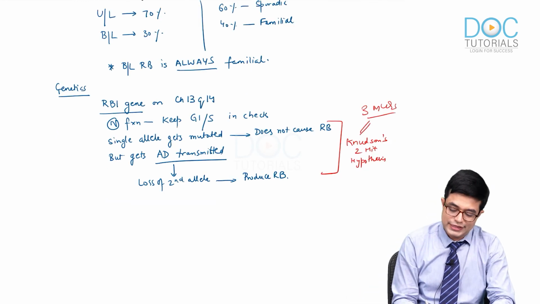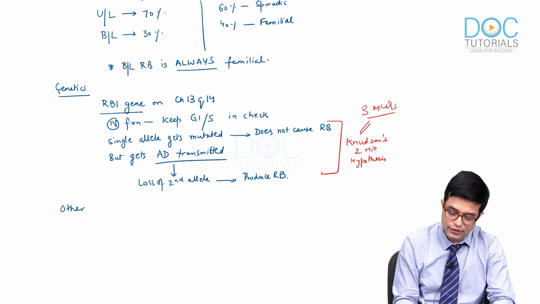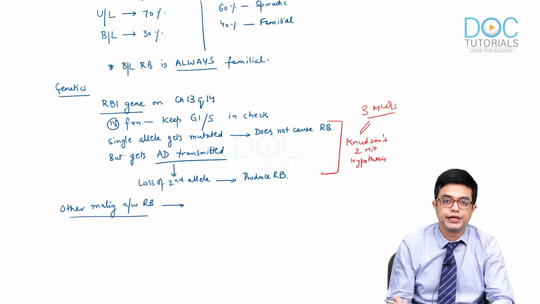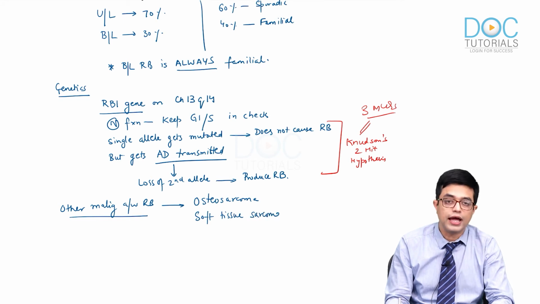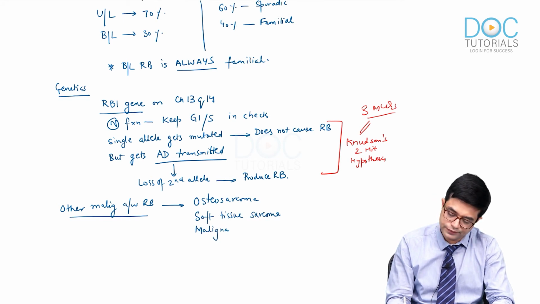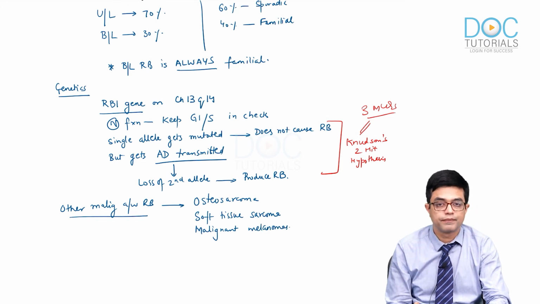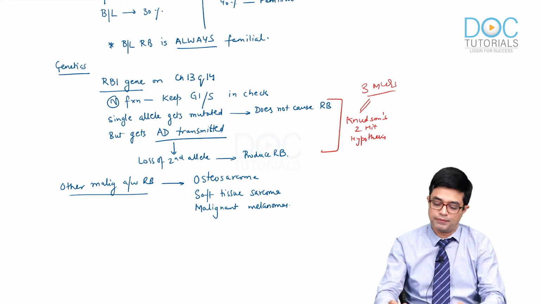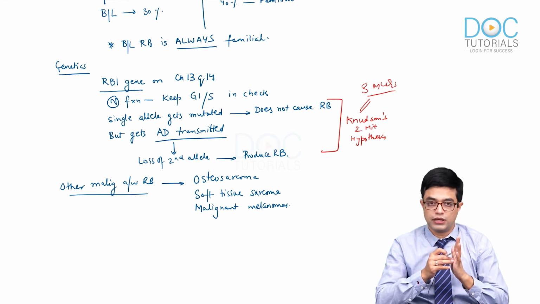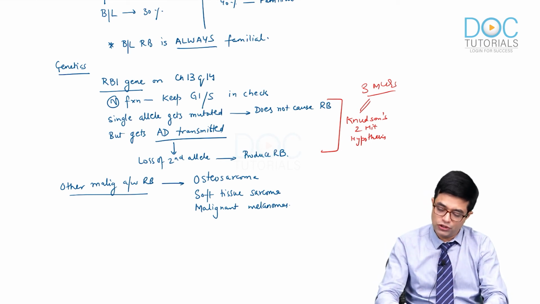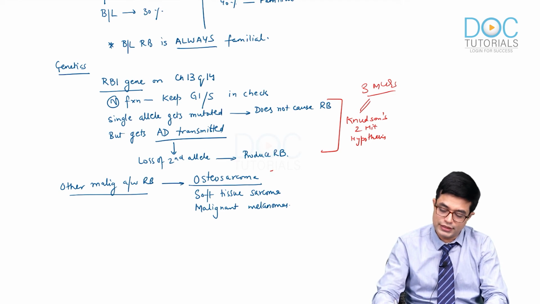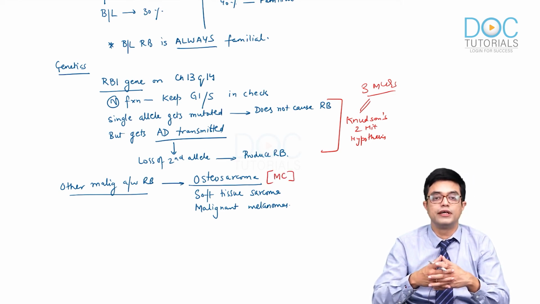Now coming to other malignancies associated with retinoblastoma. These include osteosarcoma, also called osteogenic sarcoma, soft tissue sarcomas, and malignant melanomas. There was a question asked in an entrance exam: a child developed retinoblastoma, what is the next most common malignancy you will look out for in the child? The answer is osteosarcoma. So osteosarcoma is the most common associated malignancy to occur with retinoblastoma.